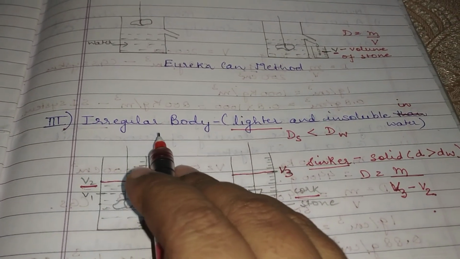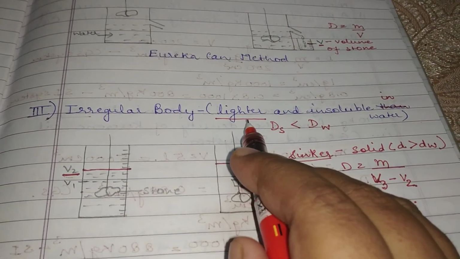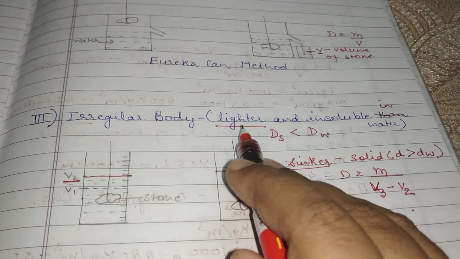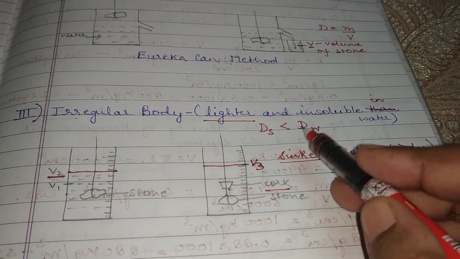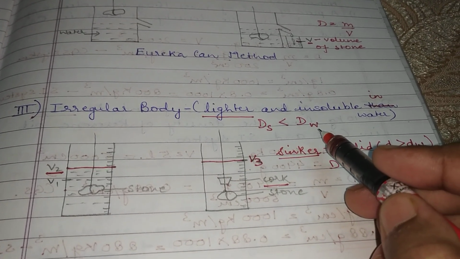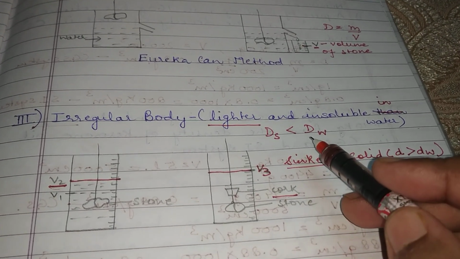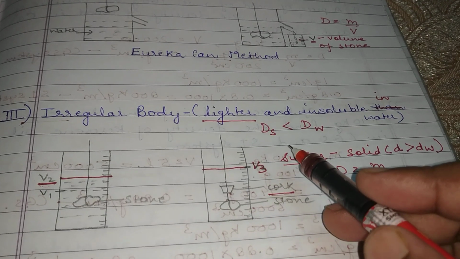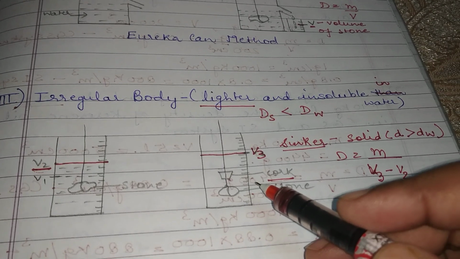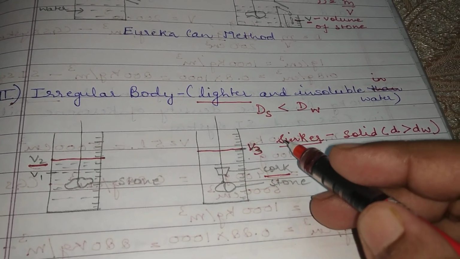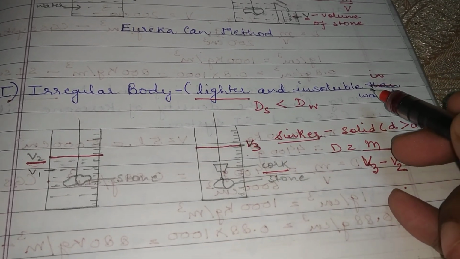So there are some irregular bodies that are lighter than water. If any substance is lighter than water, it means that its density is less than the density of water. We are here taking the example of a cork, which is lighter than water. That means it will never sink in it, but it will always float, and it is also insoluble.